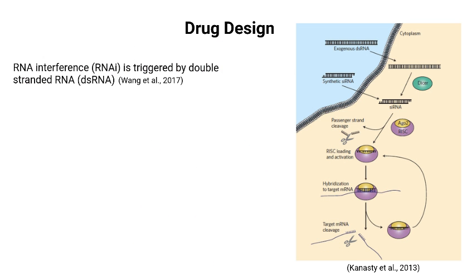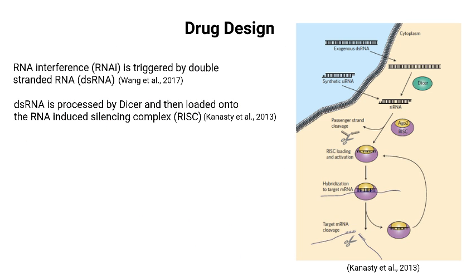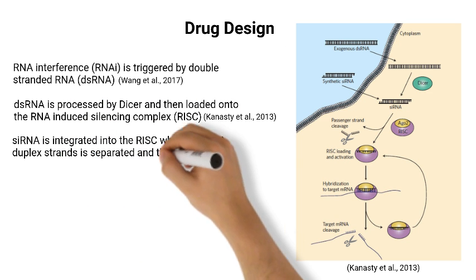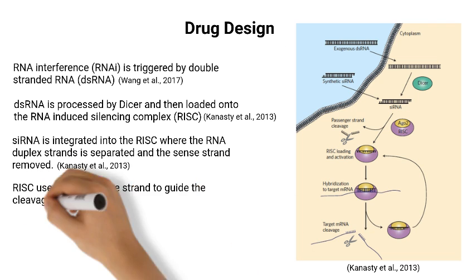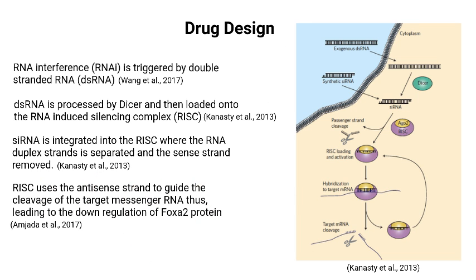RNA interference is an endogenous pathway triggered by double-stranded RNA, which silences expression of genes through a series of biochemical events. dsRNA is processed by DICER, then loaded onto the RNA-induced silencing complex, RISC. Short interfering siRNA is integrated into the RISC, where the RNA duplex strands are separated and the sense strand removed. RISC uses the antisense strand to guide the cleavage of the messenger RNA, which is mediated by an endonuclease.